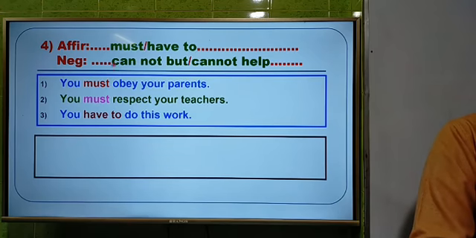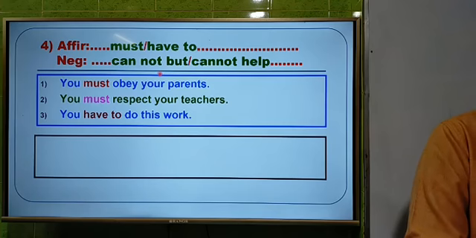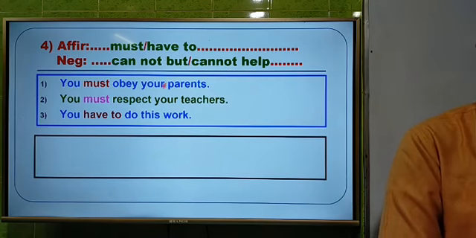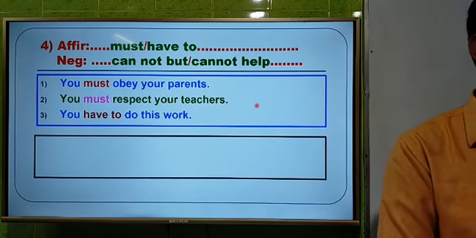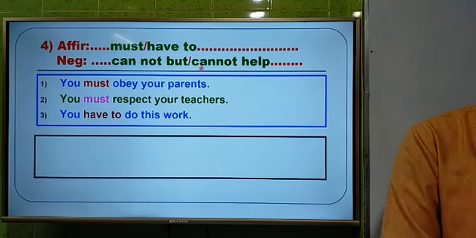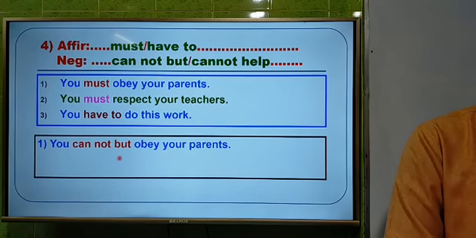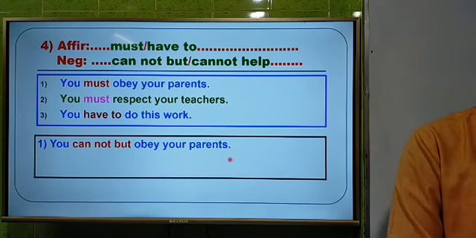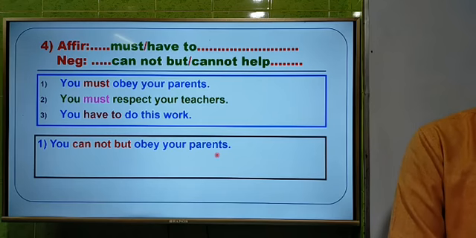This is the rule of must or have to. We have to use cannot but or cannot help instead of must or have to. So let's try to answer these questions. First one: you must obey your parents. The answer will be, we have to use cannot but instead of must. So the answer will be, you cannot but obey your parents. Okay, dear students, this is the answer of the first question.